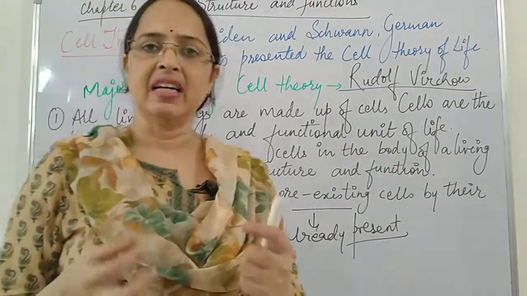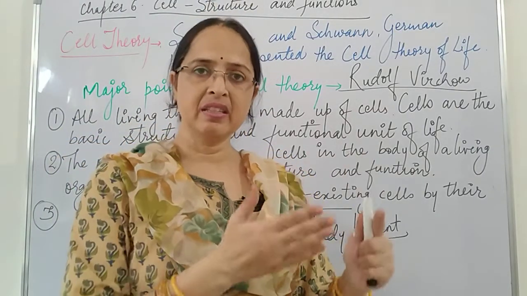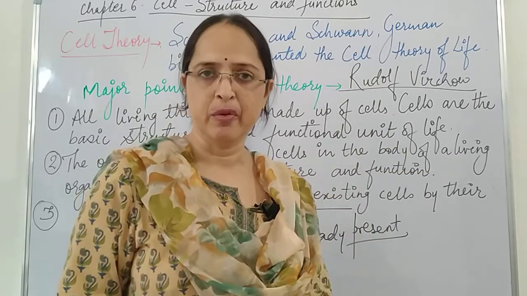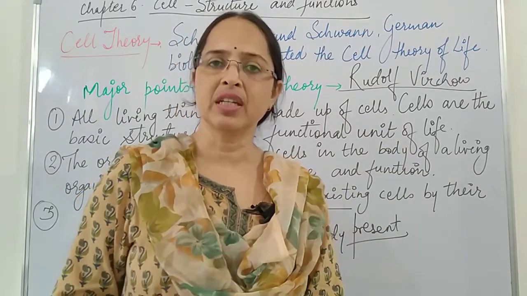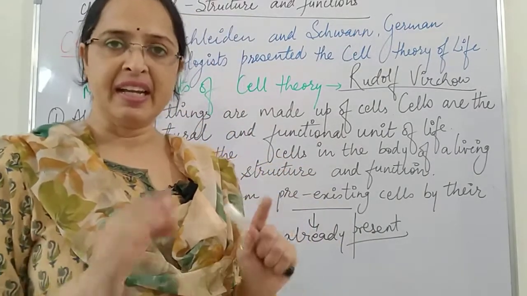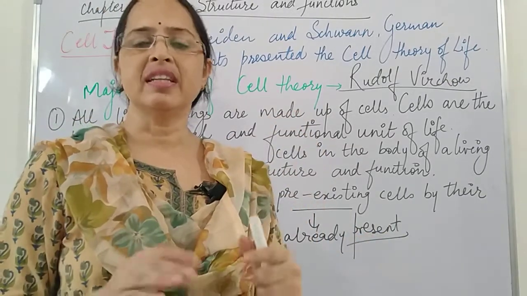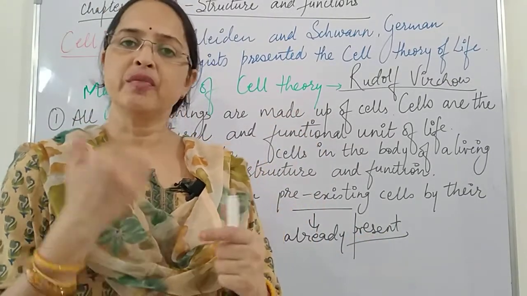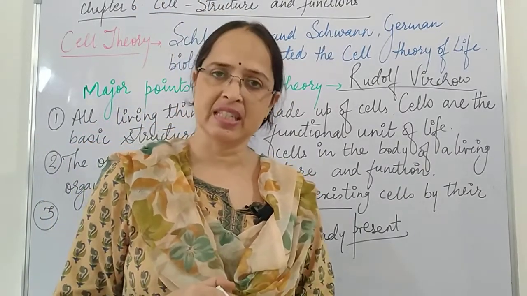In the same way as we are born from our parents. So our parents, they come before and afterwards they gave birth to us. So that means they are existing before and afterwards, that means they are pre-existing, and when they give birth, then we came into existence. So means new cells, they arise from pre-existing cells.